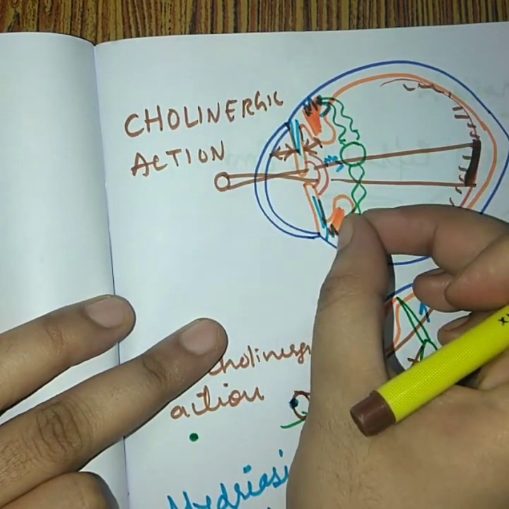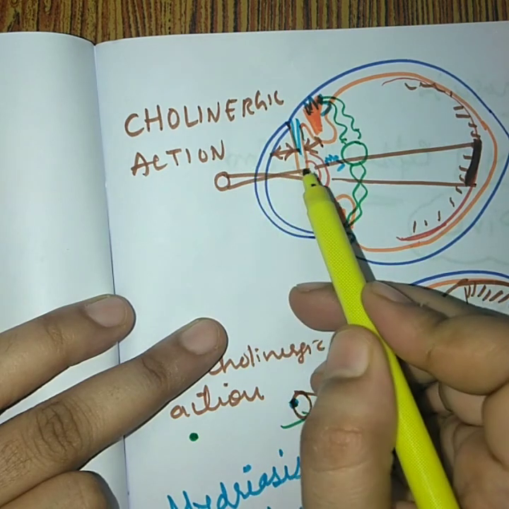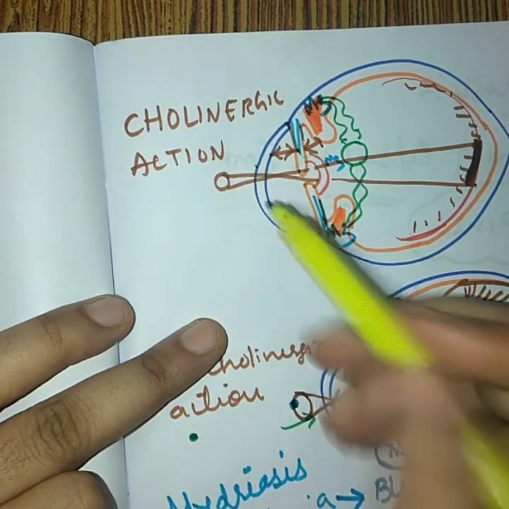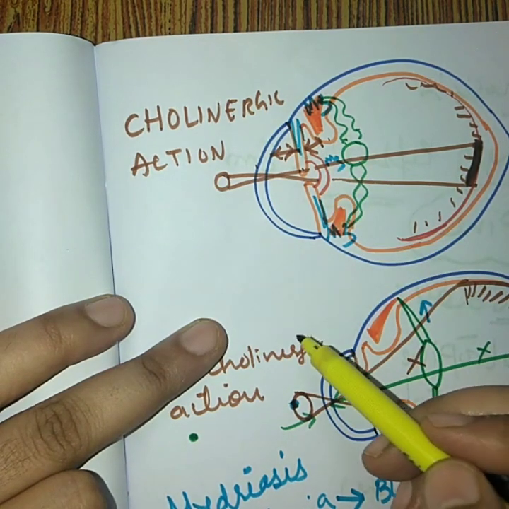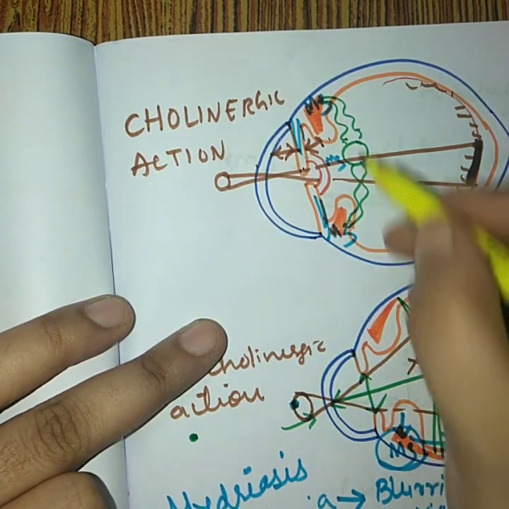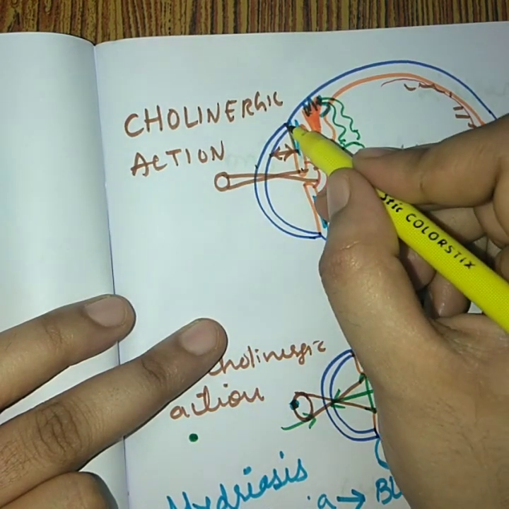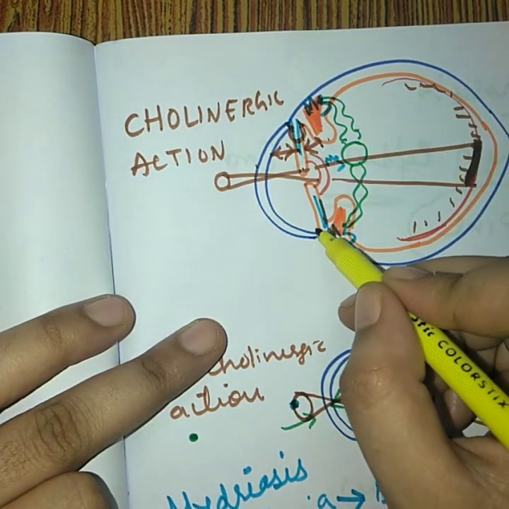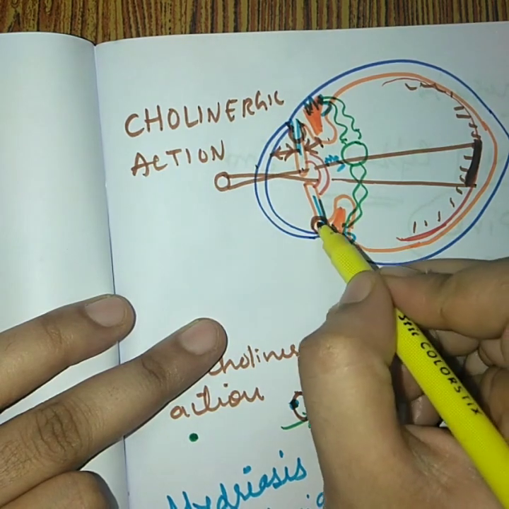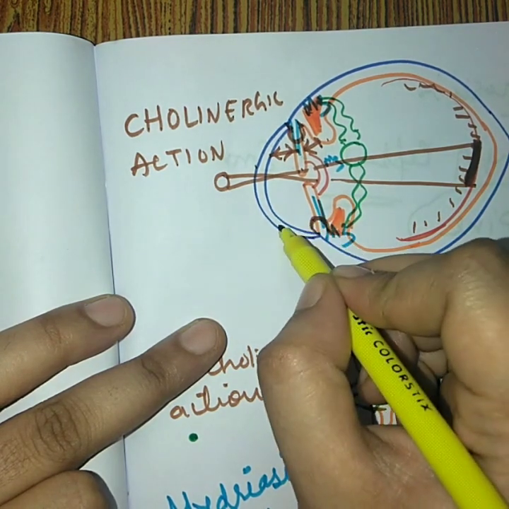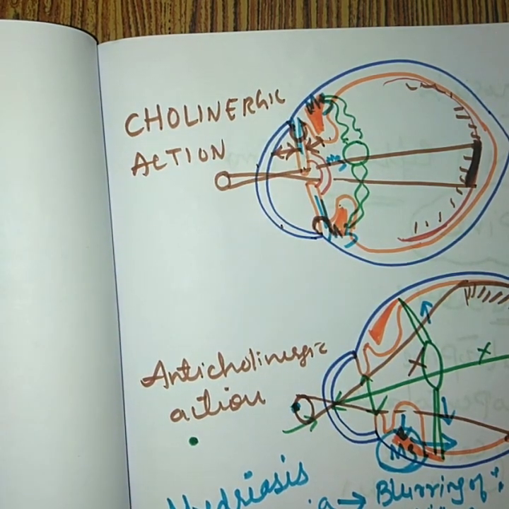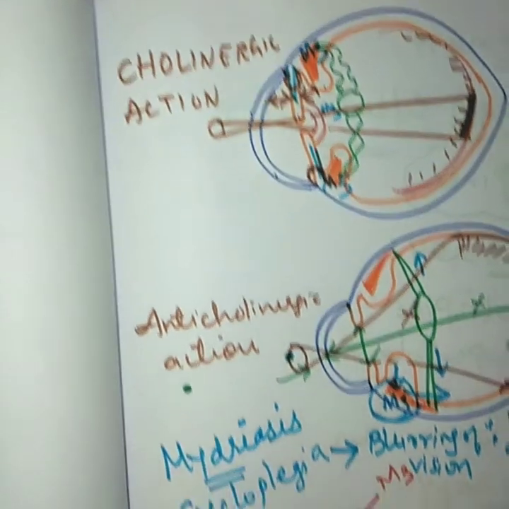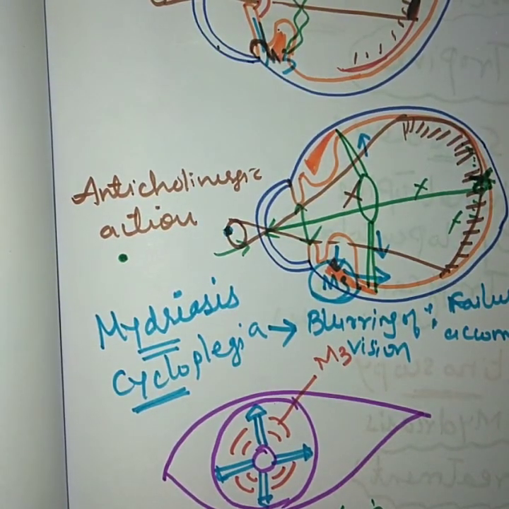Because of the small size of the eyeball, there will be some adhesion of the iris with the cornea or the iris with the ciliaris muscle. Now how can we treat this condition? By giving mydriatic drugs. When we give a mydriatic drug, the iris will move backward, and thereby there will be reduced adhesion between the iris and cornea, and the iris and the ciliaris muscle. So under this condition also you can use anticholinergic drugs. So this was regarding the action of the anticholinergic drugs on the eye.